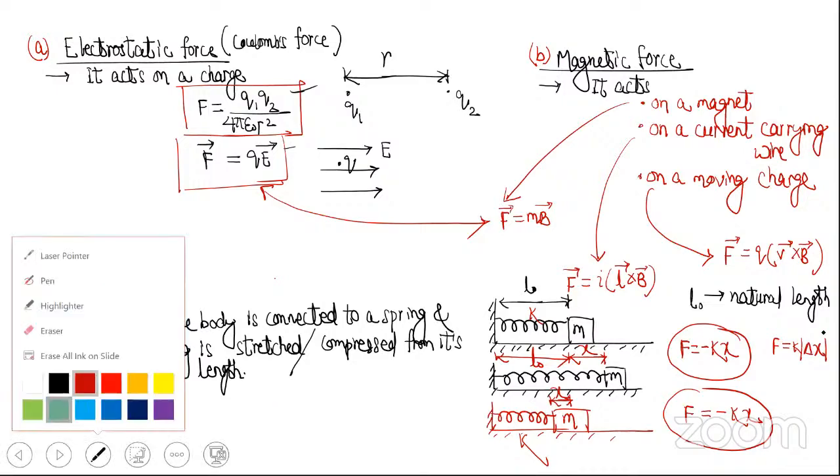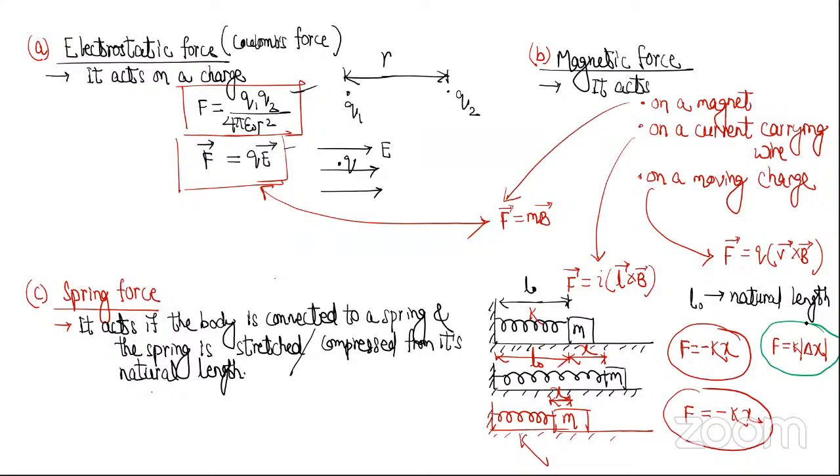You try to understand. Many students have confusion here. When we write k into mod of delta x, the meaning is k into elongation or compression. So here you take the positive value only, and F will always be positive. So here basically we are writing only the magnitude, and the direction we either tell in words or by putting an arrow. But when we write like this, we are telling the magnitude and direction together. There are three ways to mention vector quantities.